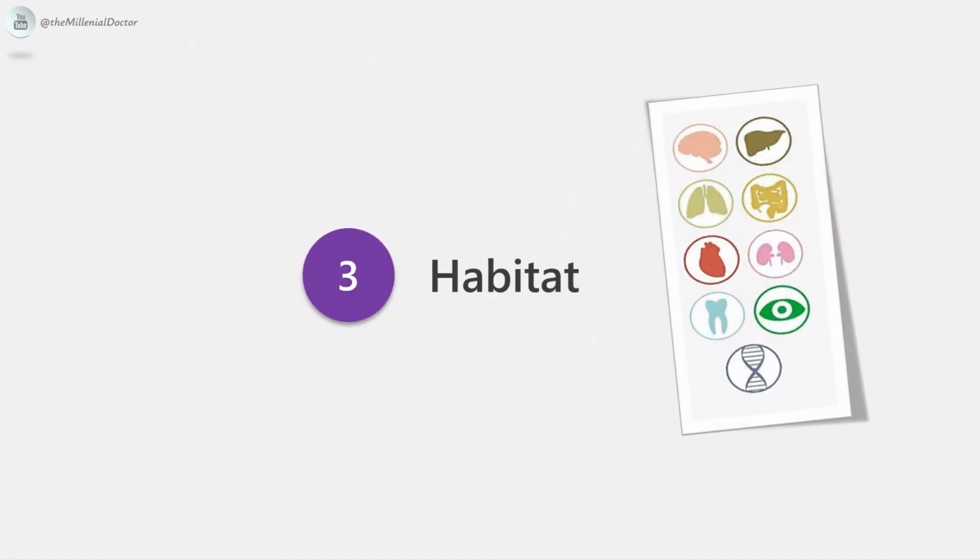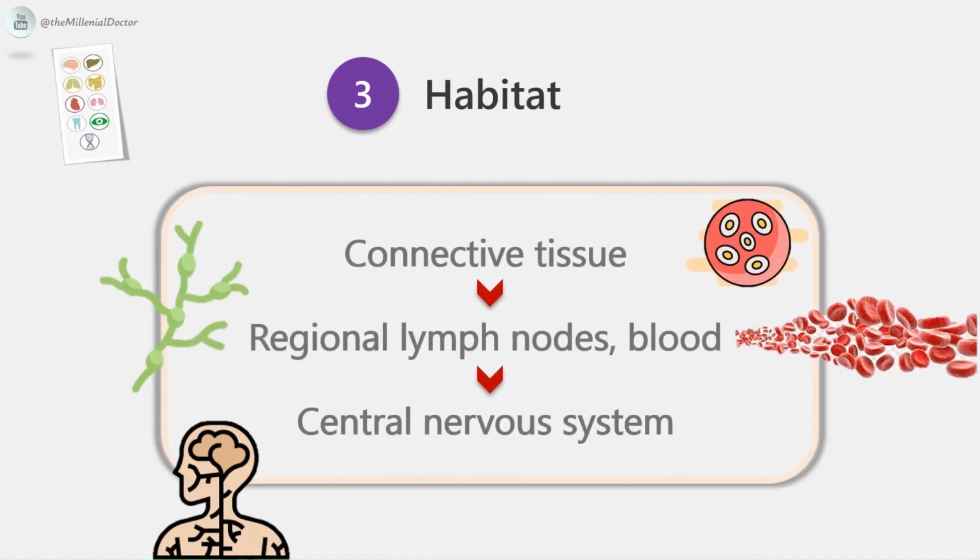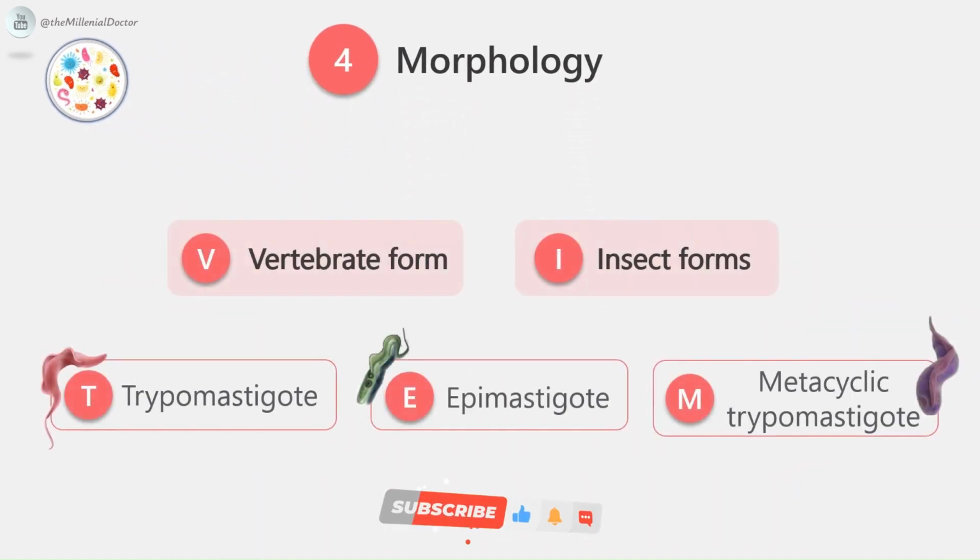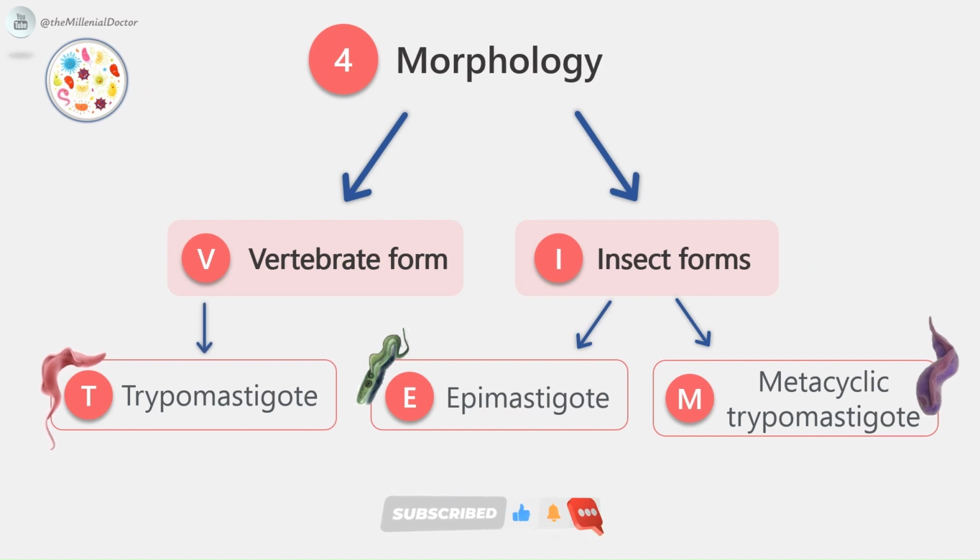Then the habitat. Trypanosomes live in man and other vertebrate hosts. They are essentially parasites of connective tissue where they multiply rapidly and then invade regional lymph nodes, blood, and finally may involve the central nervous system. Then morphology. It is divided into vertebrate form and insect forms. Vertebrate form: in the blood of the vertebrate host, Trypanosoma brucei gambiense exists as the trypomastigote form. Insect forms: in insects, it occurs in two forms. First is epimastigotes, second is metacyclic trypomastigote forms.